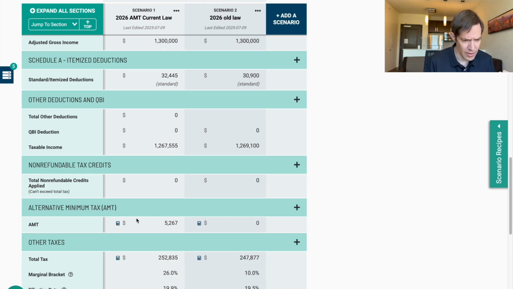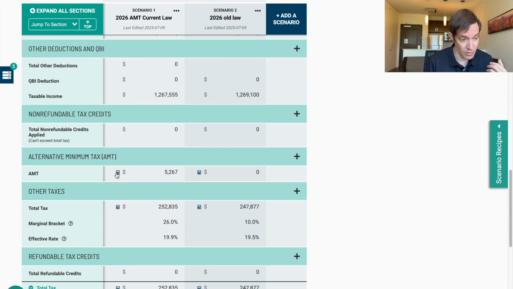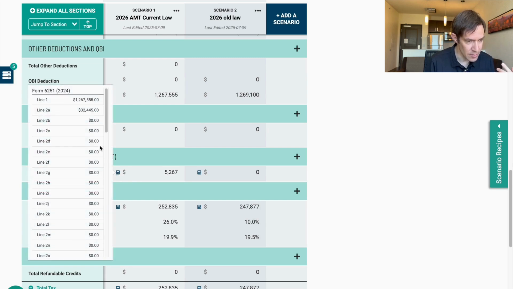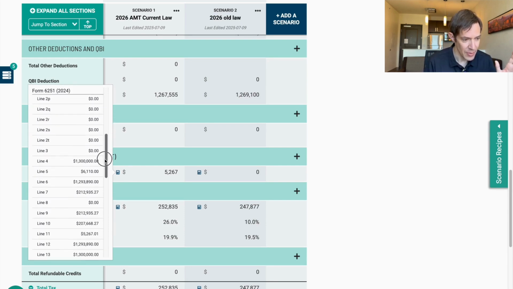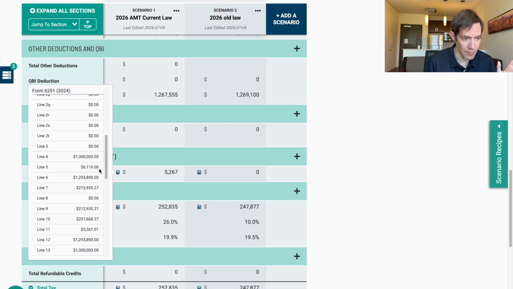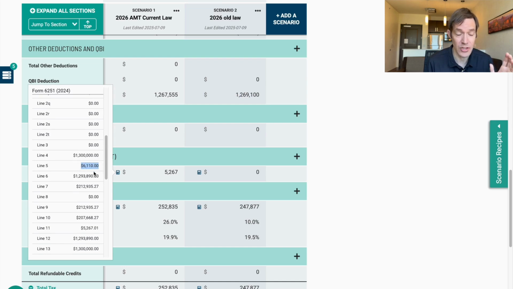And I'll pop this open. If you want to dig into these numbers yourself, if you click this little calculator icon next to the AMT, we actually put up a version of that form 6251. So you can see the math of what's happening here. And I'll just draw your attention to line 5. Remember, line 5 was that exemption amount. So line 4 was our alternative minimum taxable income. And then line 5, we've almost phased all of it out. It's only $6,000 left. I could probably tailor this to get it all the way to 0.